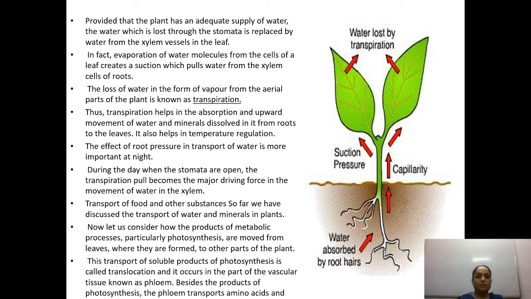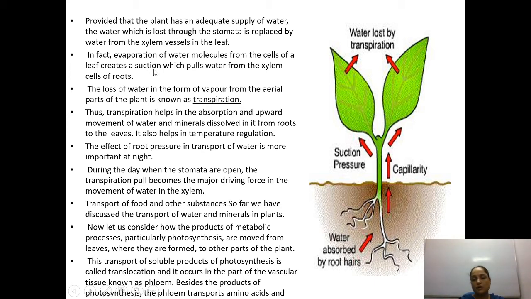Next, provided that the plant has an adequate supply of water, for the absorption of water, the water supply should be there inside the roots. The water which is lost through the stomata is replaced by the water from the xylem vessels in the leaf. Whatever water loss has taken place from the surface of the leaf in the form of transpiration, that deficiency is going to be fulfilled by the water absorbed through the xylem channel. In fact, evaporation of water molecules from the cells of a leaf creates a suction.